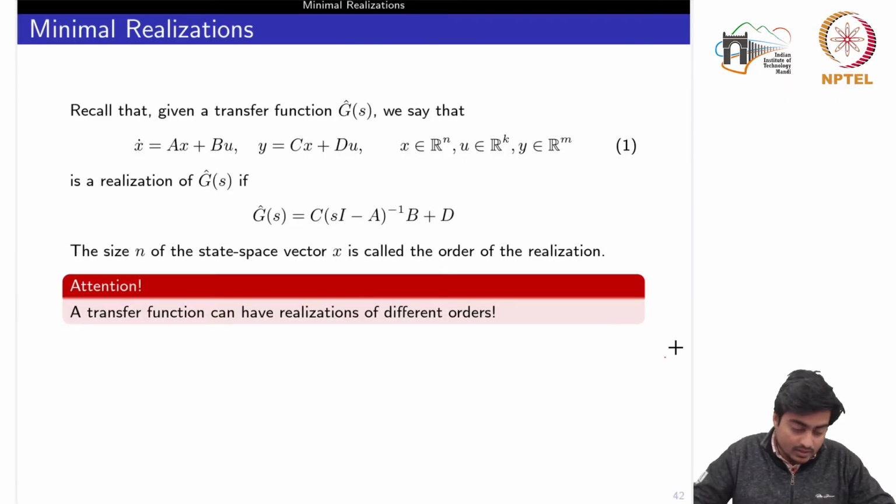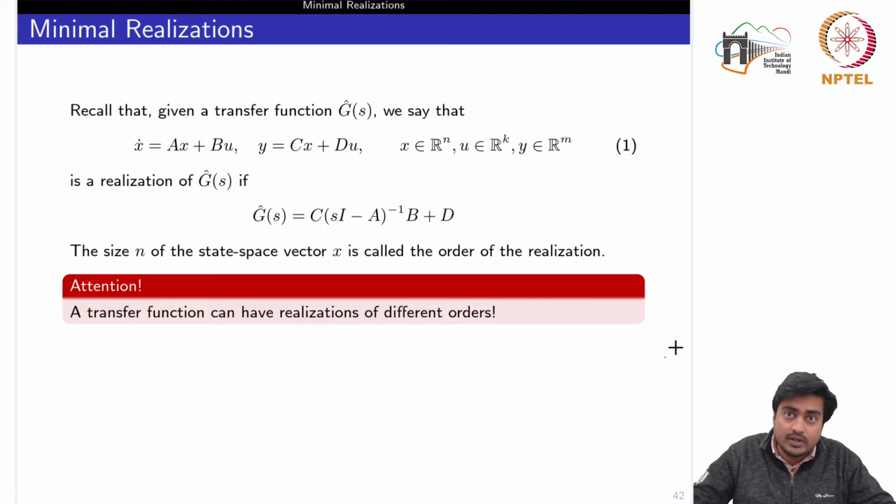So now we'll discuss the concept of minimal realization. If you recall, the concept of realization we had started in week 1, where we gave one important result: any representation ABCD is realizable if and only if the transfer function is a proper rational function. Okay, so now after introducing the concepts of controllability and observability, we can define the minimal realization,